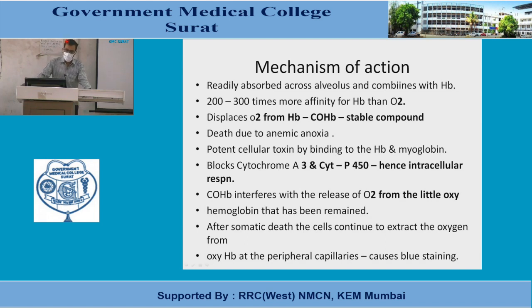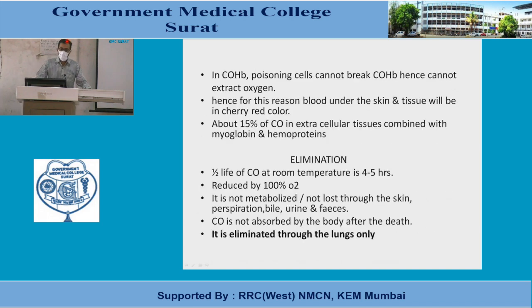After somatic death, the cells continue to extract oxygen from oxyhemoglobin at the peripheral capillaries, and that's why reduced hemoglobin concentration increases, and the blue staining is found. In carboxyhemoglobin poisoning, cells cannot break down carboxyhemoglobin and cannot extract oxygen. Hence, blood under the skin and tissue will be cherry red in color, because carboxyhemoglobin, rather than oxyhemoglobin, has a cherry red color. So tissue will be stained with carboxyhemoglobin, and that's why tissue will be cherry red.